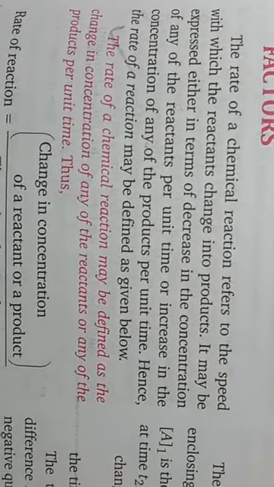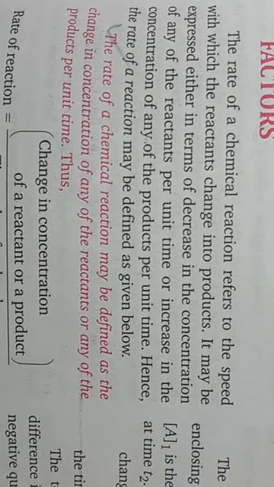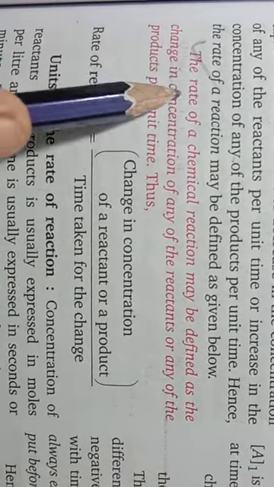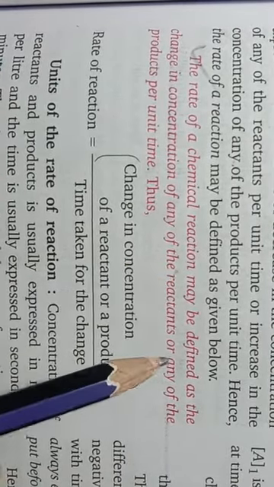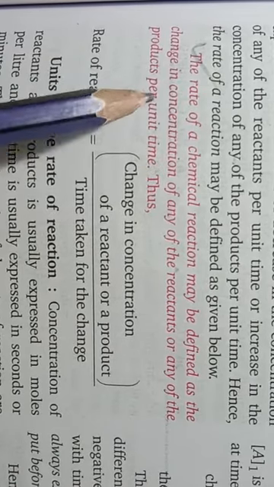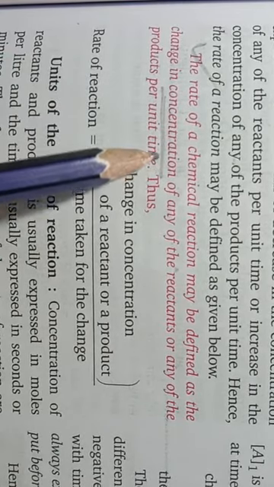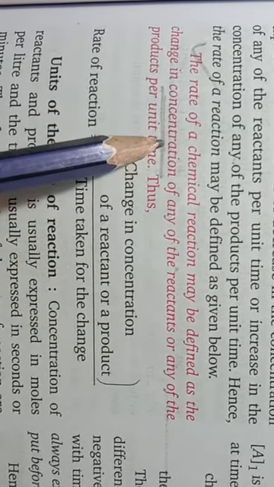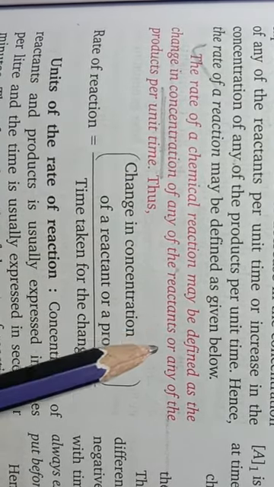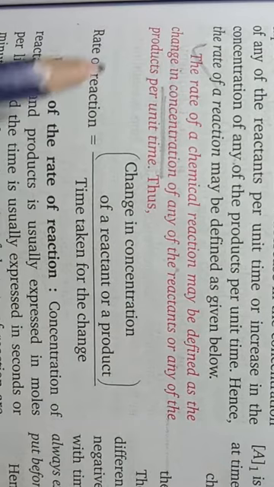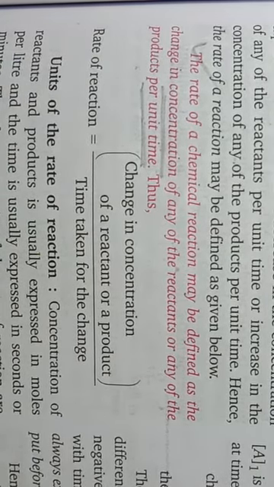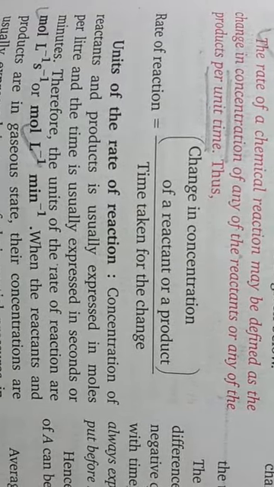The rate of a chemical reaction may be defined as the change in concentration, meaning the amount, of any of the reactants or any of the products per unit time. This is known as the rate of that particular reaction.